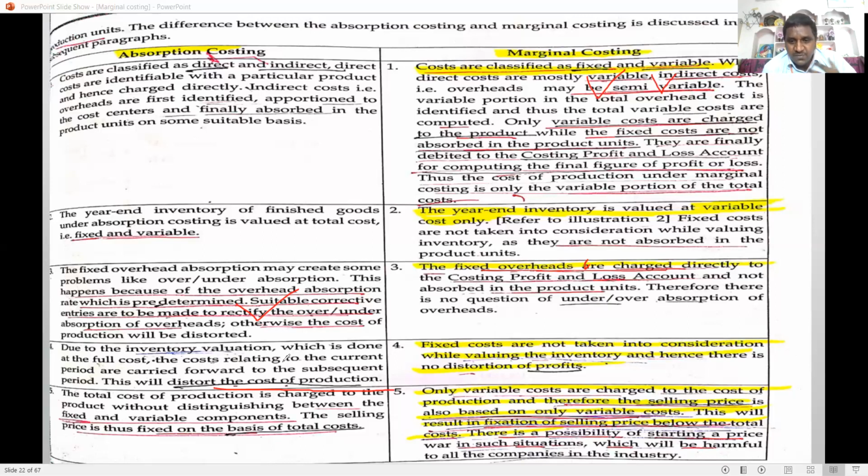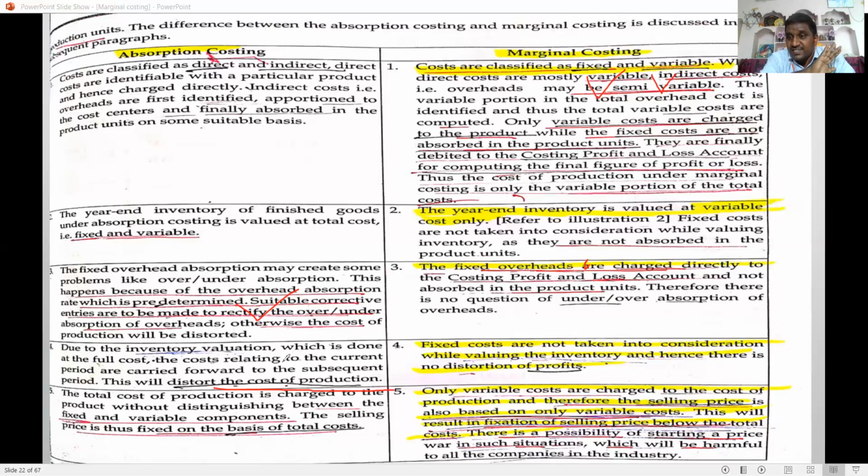While calculating the cost of the product, all costs are taken into consideration. See the simple cost sheet: prime cost, factory cost, office cost, selling cost. They include direct and indirect, fixed and variable costs. All costs are taken into consideration, and only then can you calculate the cost of the product in the absorption costing system. But in marginal costing, the cost of the product is calculated only on the variable cost. Fixed costs are not taken into consideration.